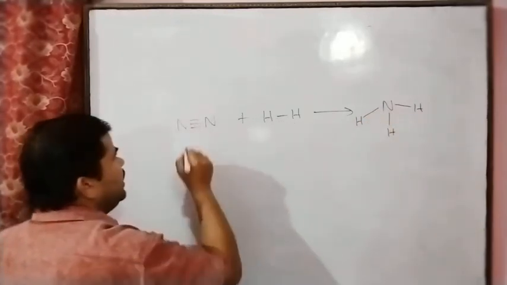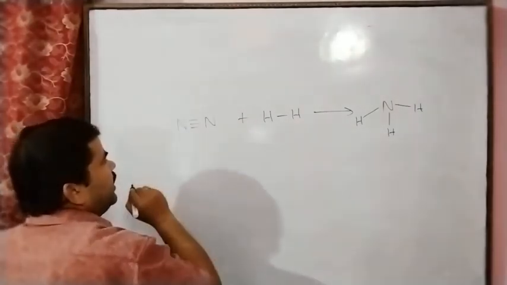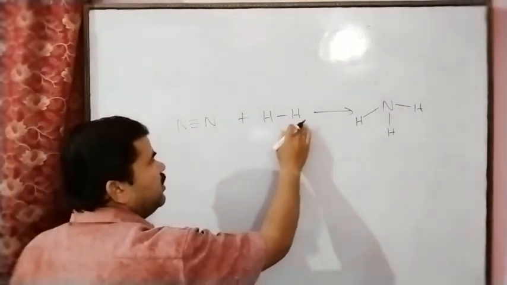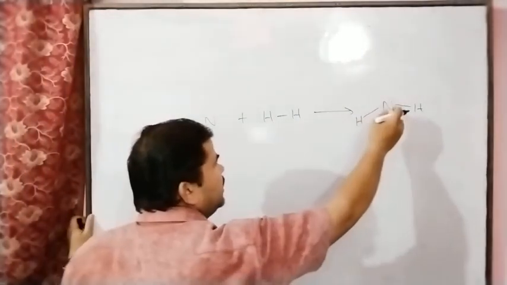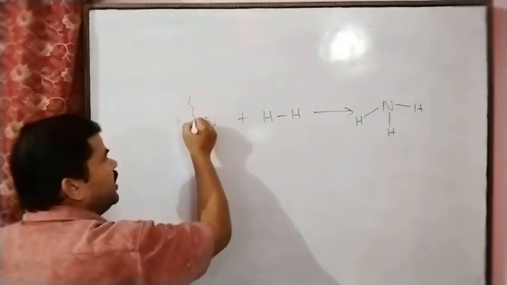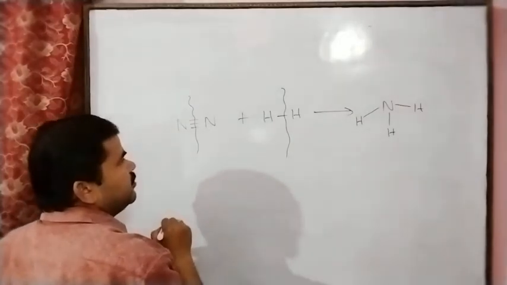So here in this example we can see that arrangement of the atoms takes place. Here only nitrogen atoms, and here only hydrogen atoms, but when the nitrogen and hydrogen combine, the breaking of the bond takes place. Here also the breaking of the bond takes place.